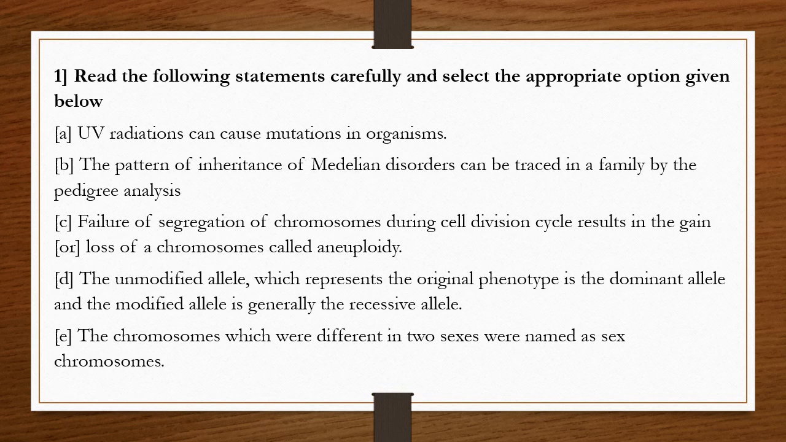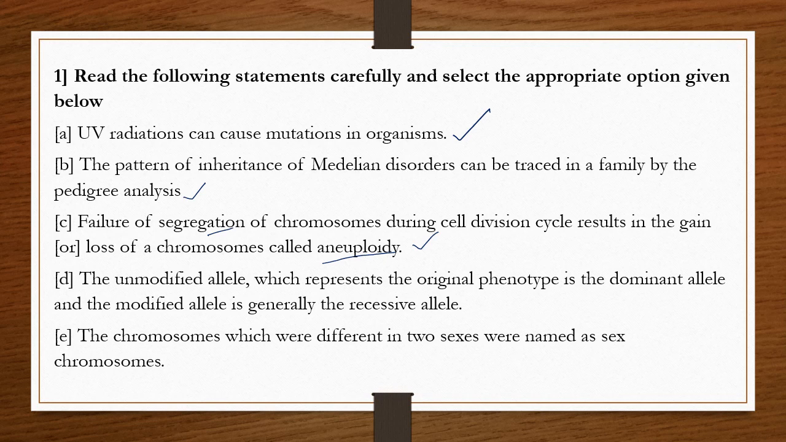Statement A. UV radiations can cause mutations in organisms. So it is a correct statement. B. The pattern of inheritance of Mendelian disorders can be traced in a family by pedigree analysis. It is also a correct statement. C. Failure of segregation, nothing but separation of chromosomes during cell division cycle, results in the gain or loss of chromosomes called aneuploidy. It is also correct.